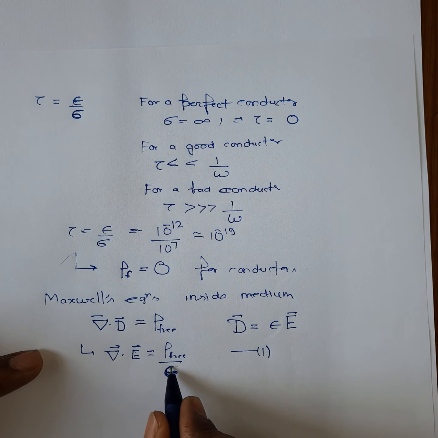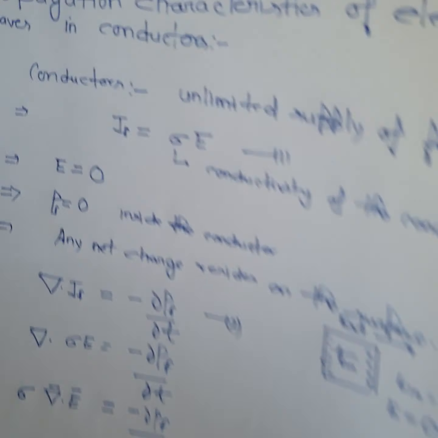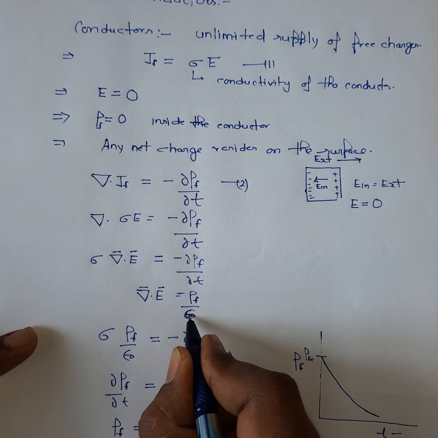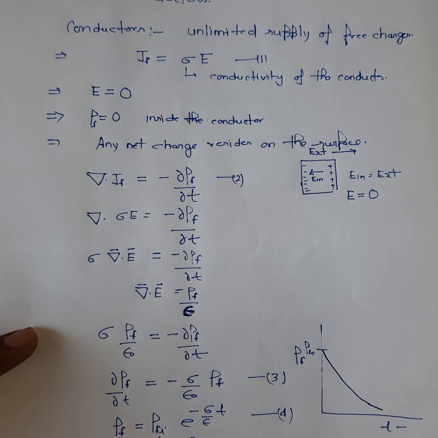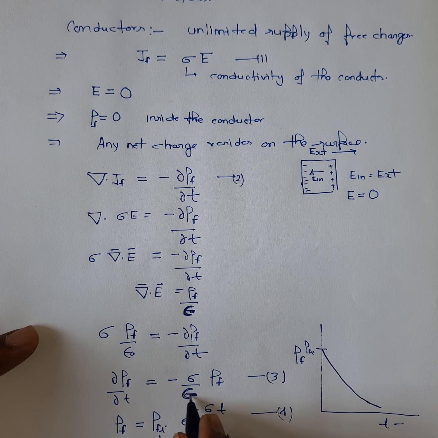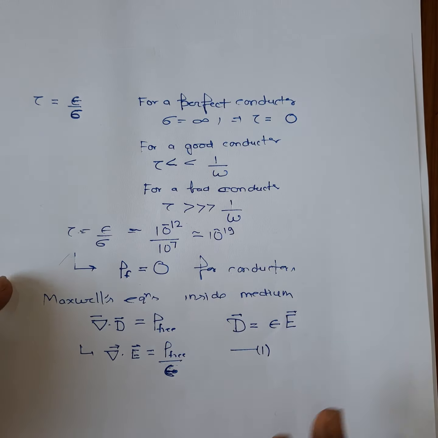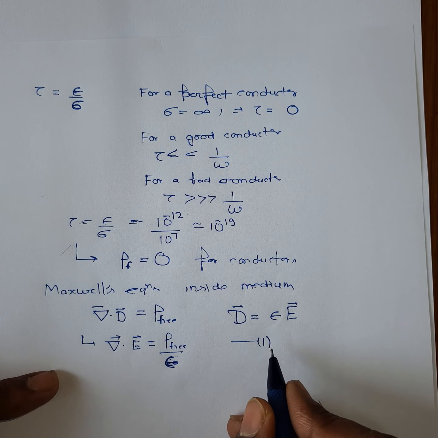Correct it here as well, it is epsilon, not epsilon 0, because epsilon 0 is used for the permittivity of free space.